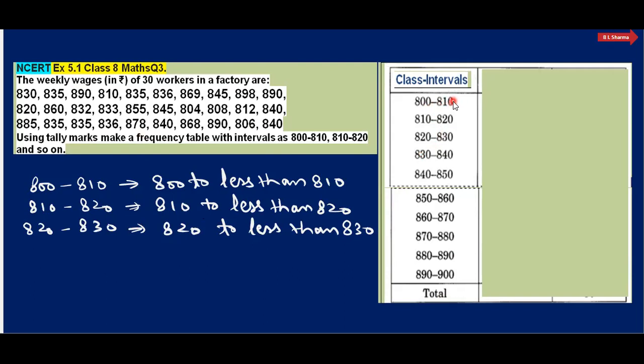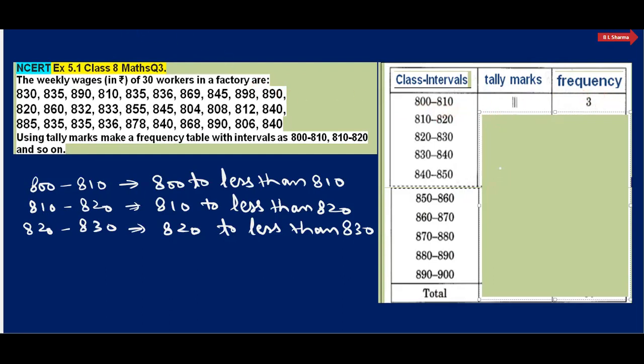Means we can consider here up to 809 but not 810. तो देखिए, आप काउंट करिए, यहां से काउंट करना शुरू करें। Yes, so here we write here tally mark and frequency. हमने पहले से ही एक कॉलम बना लिया इनके, देखो, see here, 800 to 810, less than 810 will be 3 here.